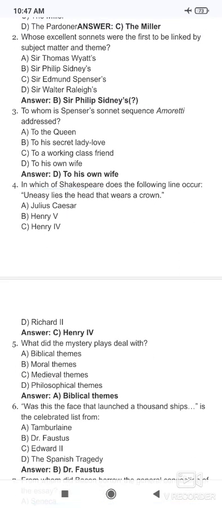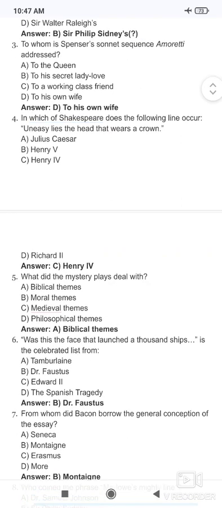Next question, question number 4, in which Shakespeare play does the following line occur? Uneasy lies the head that wears a crown. And the correct answer is Henry IV. This occurs in Henry IV.